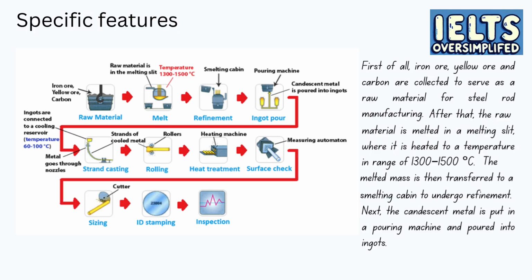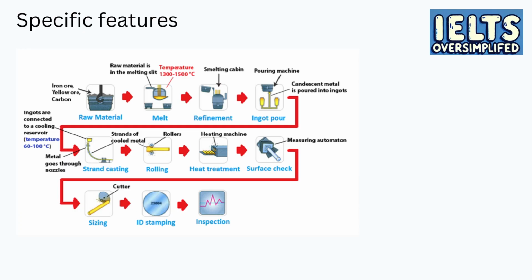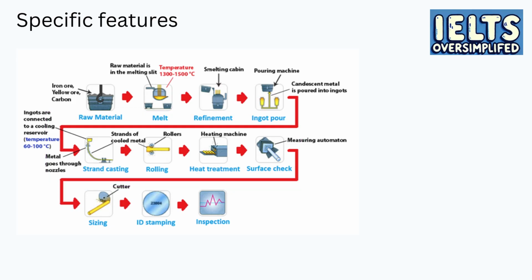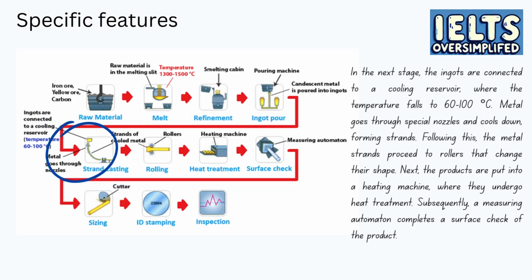So let's move on to the second paragraph that describes the next 4 stages. Here's how I wrote it. In the next stage, the ingots are connected to a cooling reservoir, where the temperature falls to 60 to 100 degrees Celsius. The metal goes through special nozzles and cools down, forming strands.